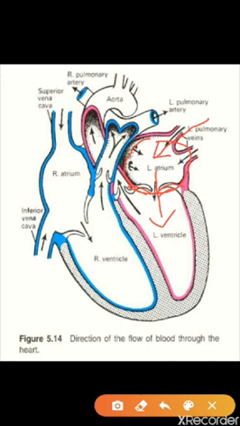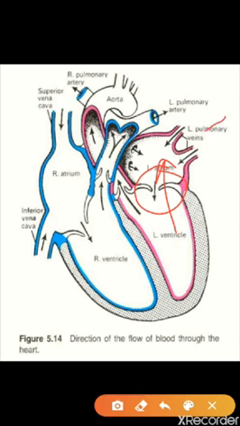When the blood enters from here, this valve will be closed. Now what is the function of this valve? The function of this valve is to stop the backflow of the blood, so that the blood cannot go away from the left ventricle to the left atrium. Now when this left ventricle again contracts, when it again creates pressure, when it again pumps, now the blood will enter.